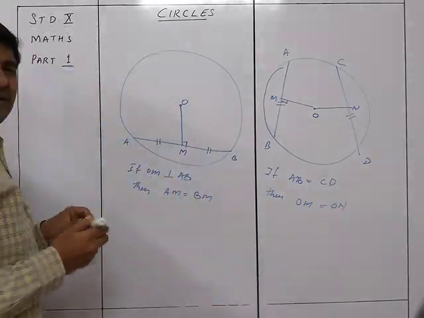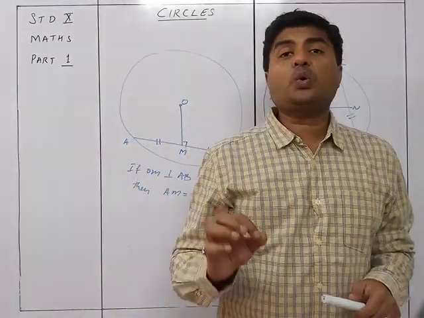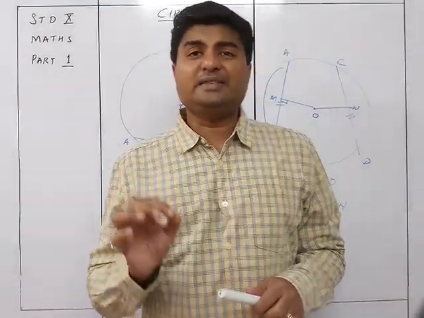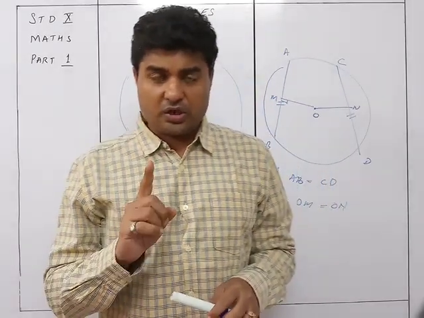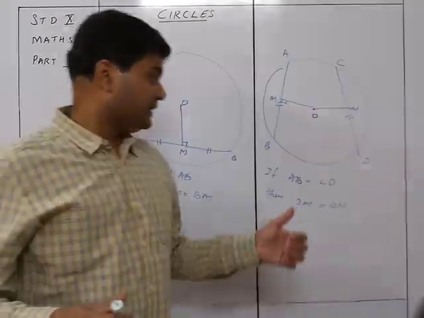The theorem is: equal chords are equidistant from the center. So this is the next theorem.